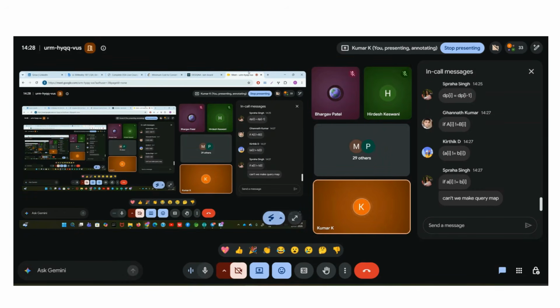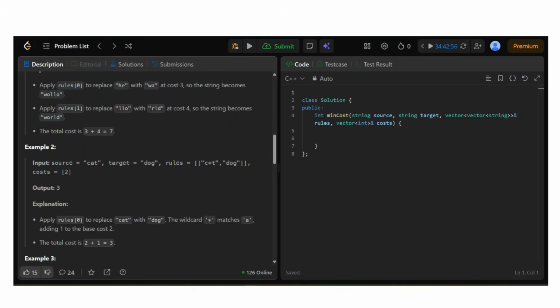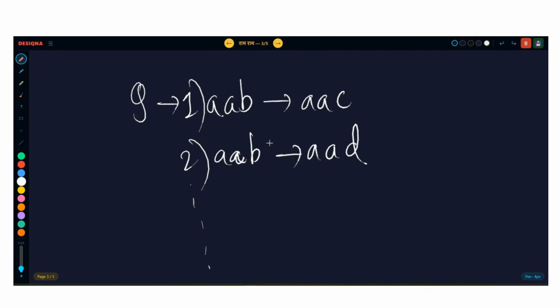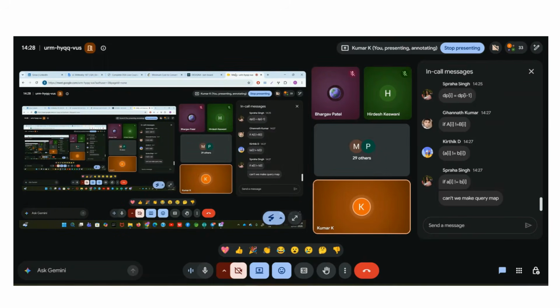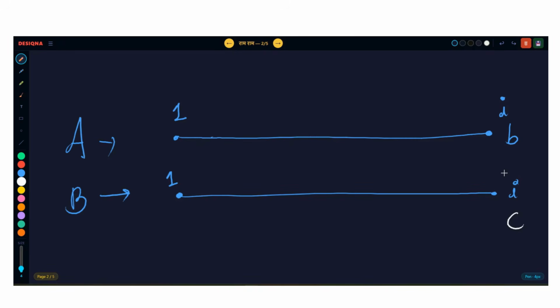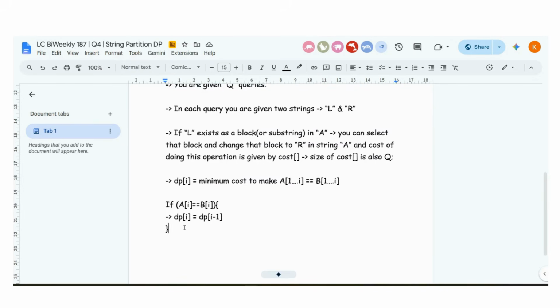So we don't need to make a query map because queries are given to us now. We can store the query anywhere we want. A query map will start failing, because how will you store that AAB is pointing to AAC and also AAB is pointing to AAD? So better store the queries in a pair of strings. Everyone write in the Google chat. We will travel each and every query. To calculate dp of I, if both the characters are not same, we will travel each and every query. So in else condition, what will you do?